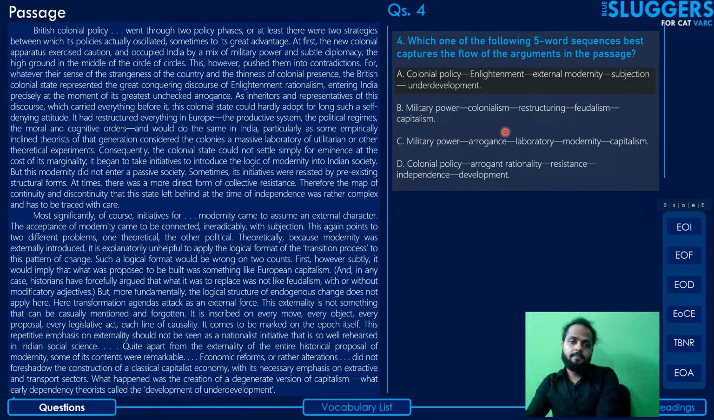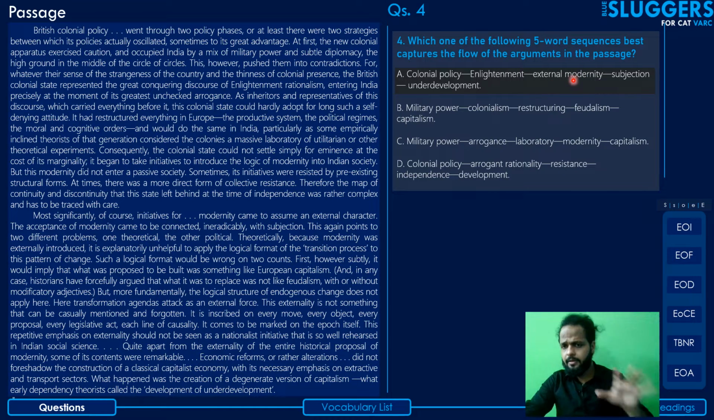The first one says colonial policy, enlightenment, external modernity, subjection, and underdevelopment. Yes, that seems to be right. The author has talked about what was the colonial policy, how it had 2 strategies, and how the second strategy was how the British colonial state was a representative of the great conquering discourse of the Enlightenment nationalism, right? So he talks about Enlightenment here.